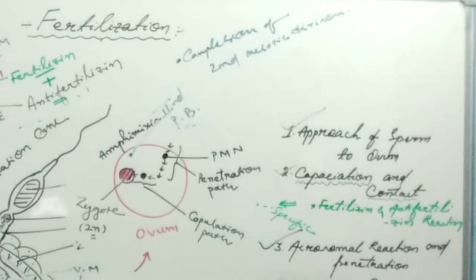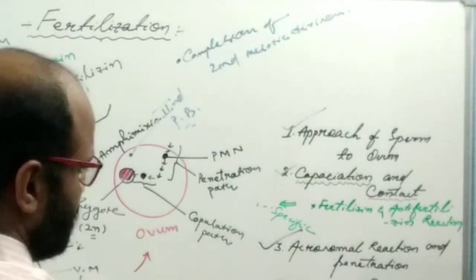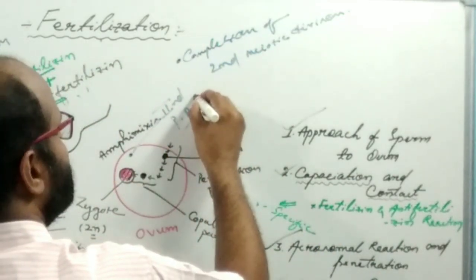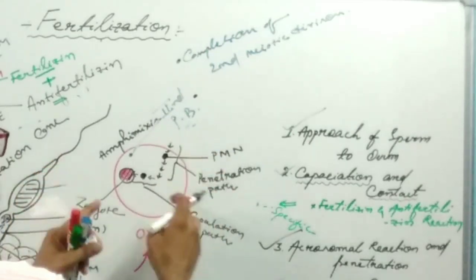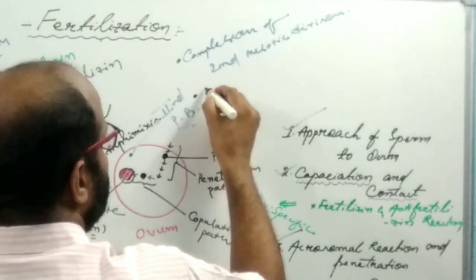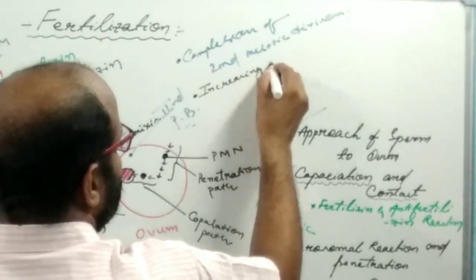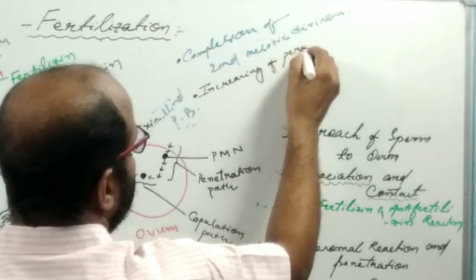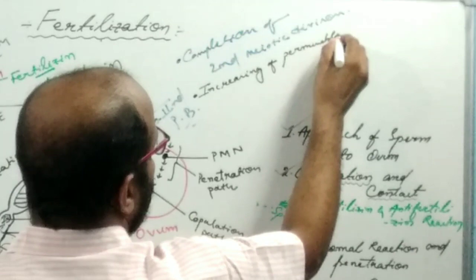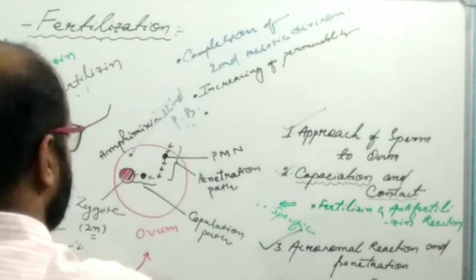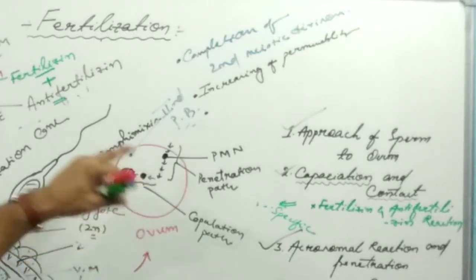The second metabolic activity is increased permeability of the plasma membrane.